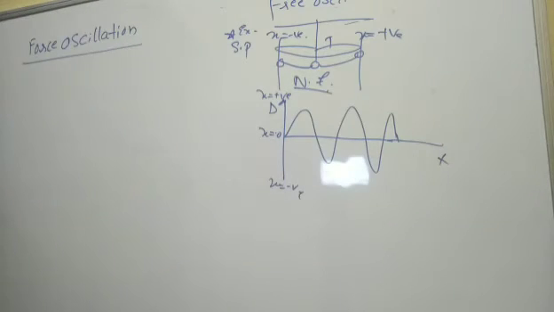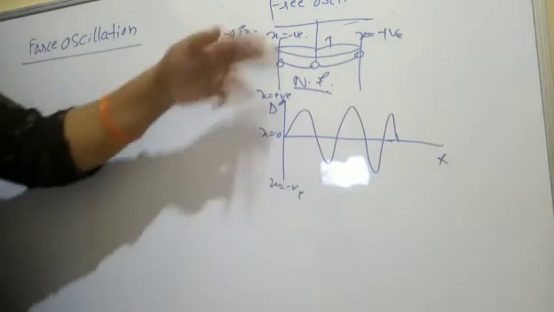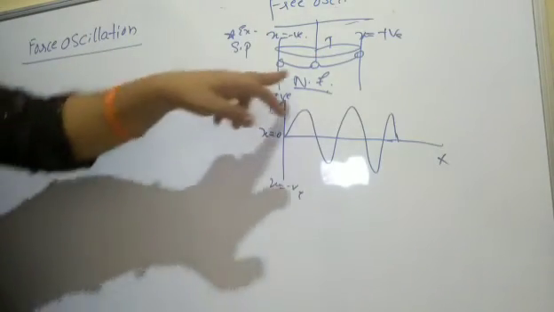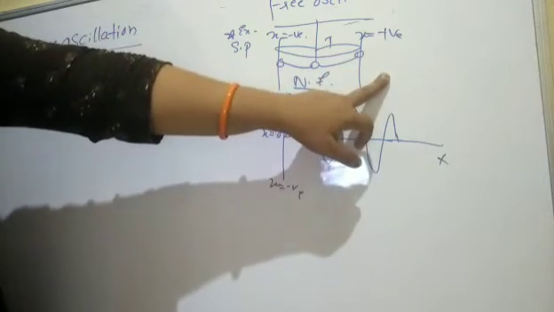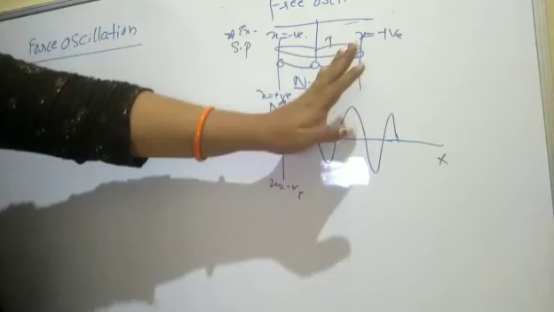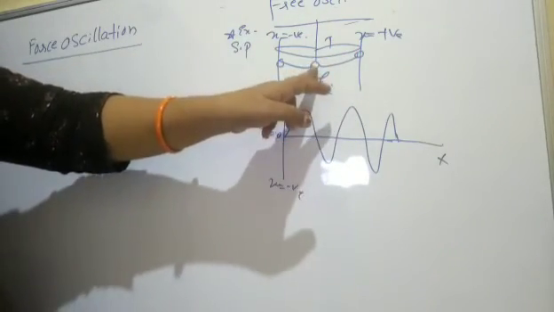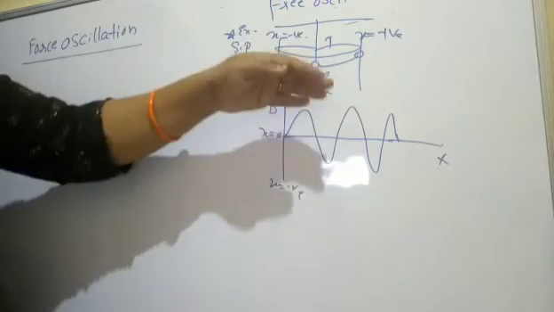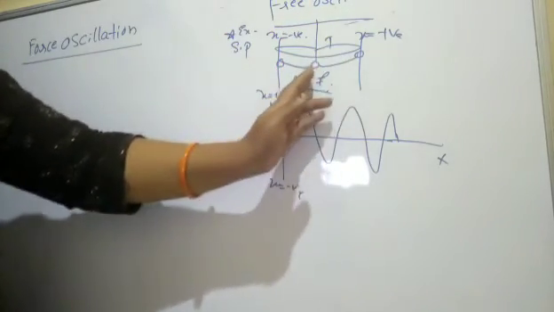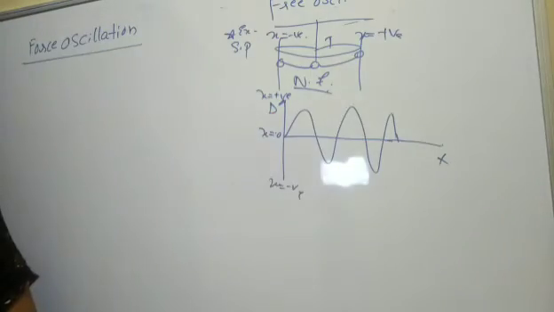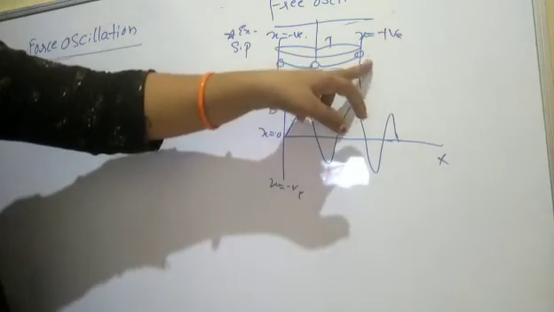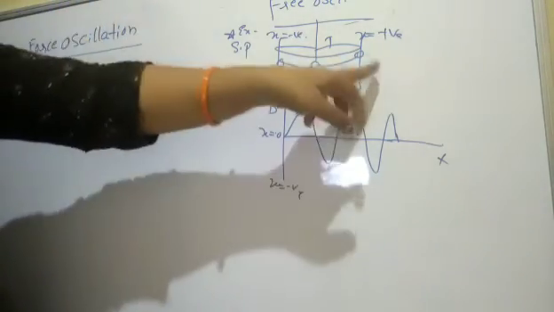Now we'll go ahead with the forced oscillation. When a body performs free oscillation, it continuously loses its energy. Why? Kinetic energy at the mean position is maximum, and potential energy at the mean position is minimum. Once it is executing simple harmonic motion continuously, energy is lost. When it reaches the extreme position, kinetic energy becomes 0, and potential energy at the extreme position is maximum.